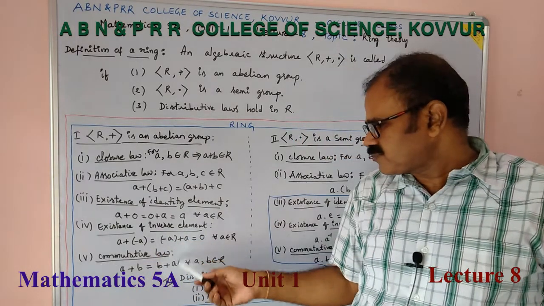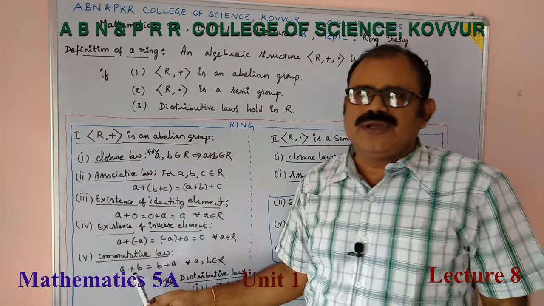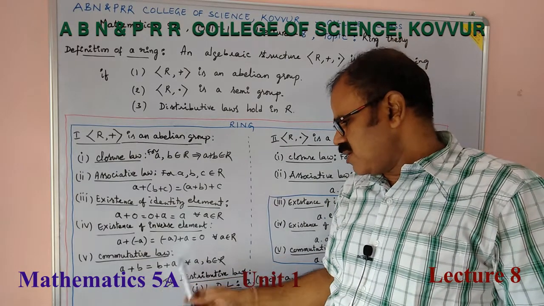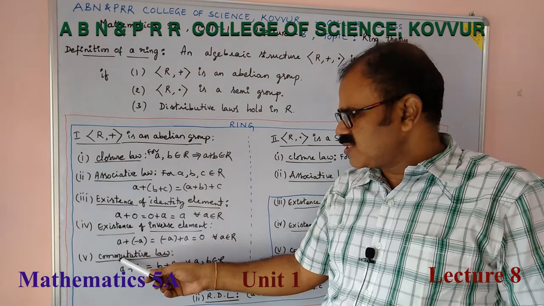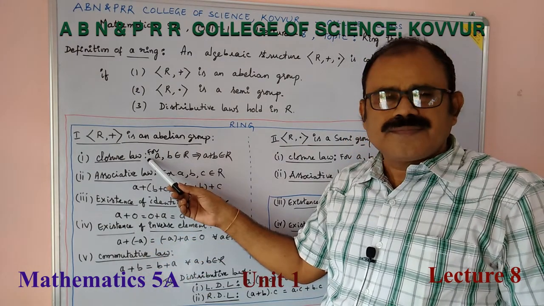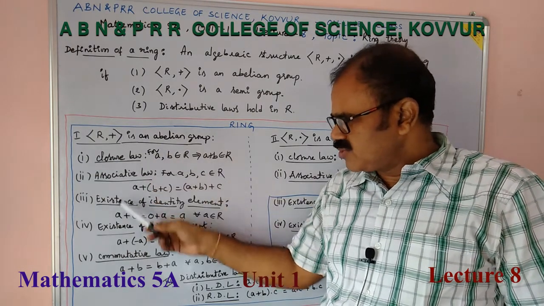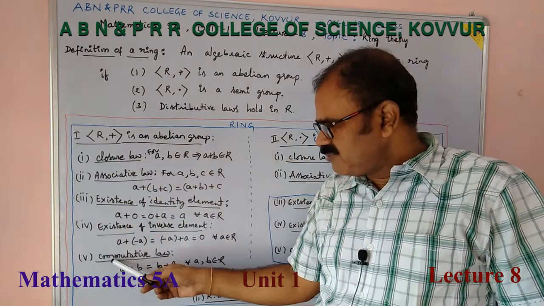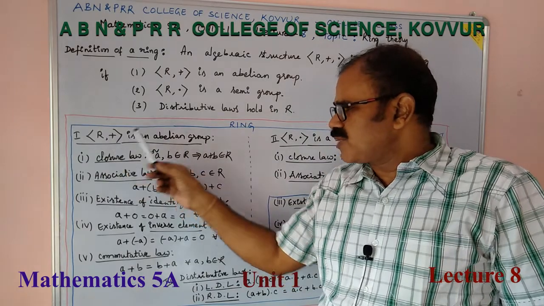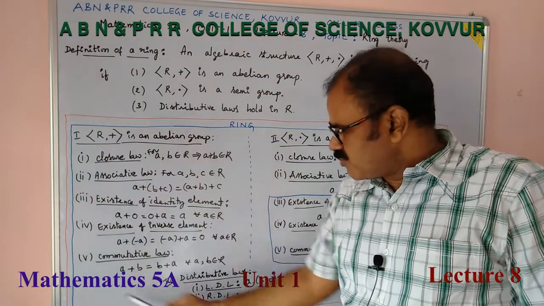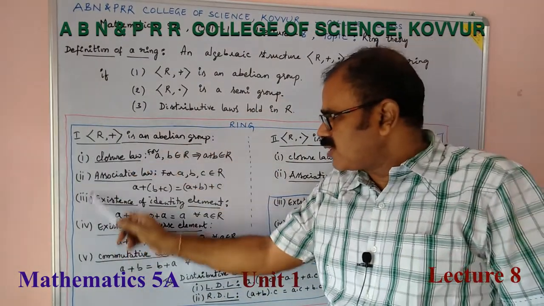And commutative law: for all a, b belongs to R, a + b is equal to b + a. This is the commutative law. So: closure, associative, existence of identity, existence of inverse and commutative law. Only the closure law is a groupoid; these two give a semi-group; these three a monoid; these four axioms a group; and finally with the fifth axiom, commutative law, an abelian group. R is an abelian group with respect to addition. That should be the first condition. With respect to addition, it should follow all the five axioms.